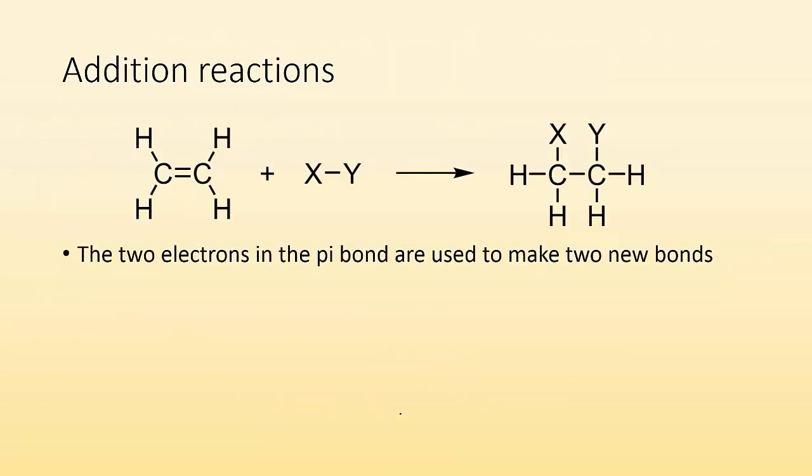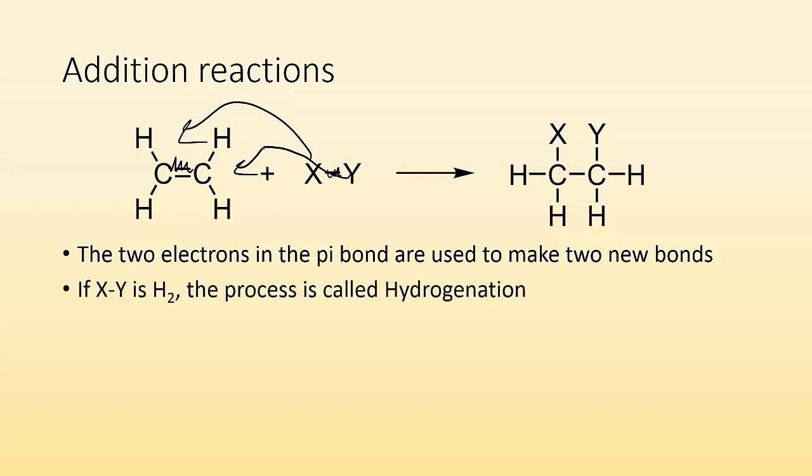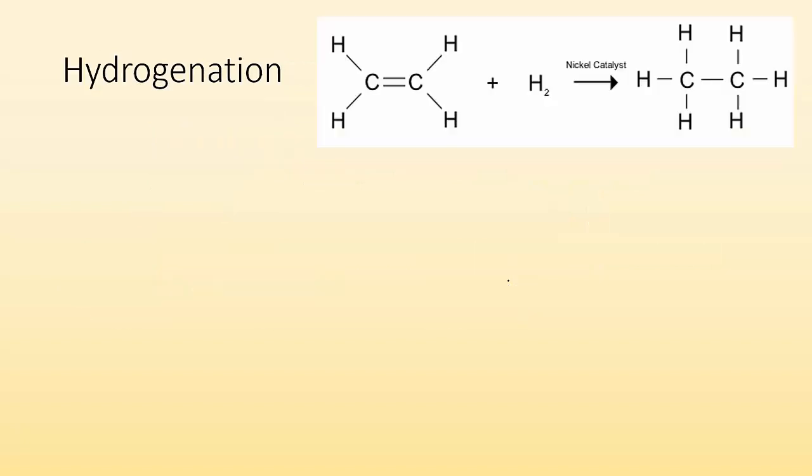Addition reactions are going to be pretty common for alkenes and alkynes. The two electrons in the pi bond are used to make bonds with new things. So what's happening is we're breaking this bond, and we're breaking that bond, and then we're attaching those things onto the molecule. That's how we add things. We're breaking a multiple bond and adding to it. So if XY was H2, this process is called hydrogenation. And I'm sure you can probably guess why. Hydrogenation, right? You're adding hydrogen to it. Hydrogenation is an important thing in your probably everyday life, unfortunately. In order to get this to happen, you usually need a catalyst to get the reaction to occur.